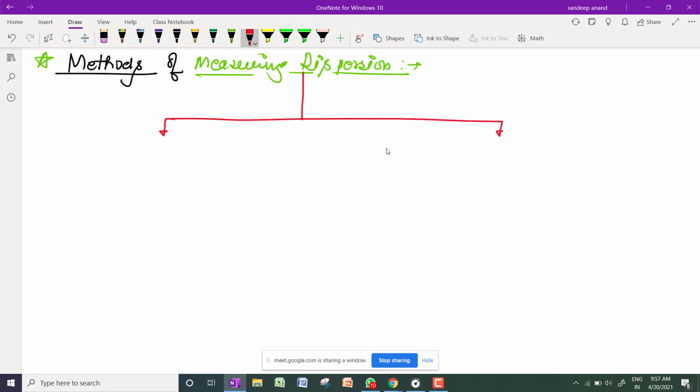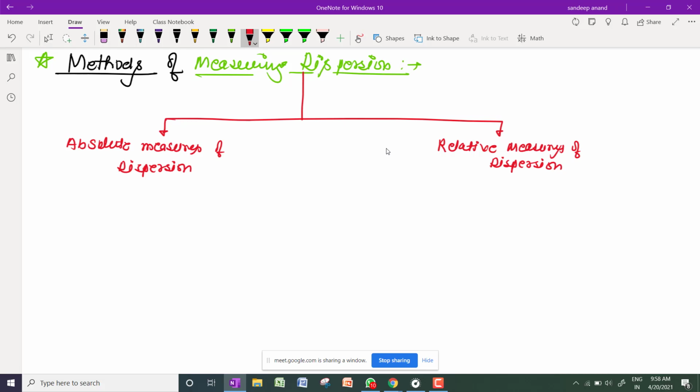There are two kinds of measures of dispersion. One is called absolute measures of dispersion, and the second one is called relative measures of dispersion.